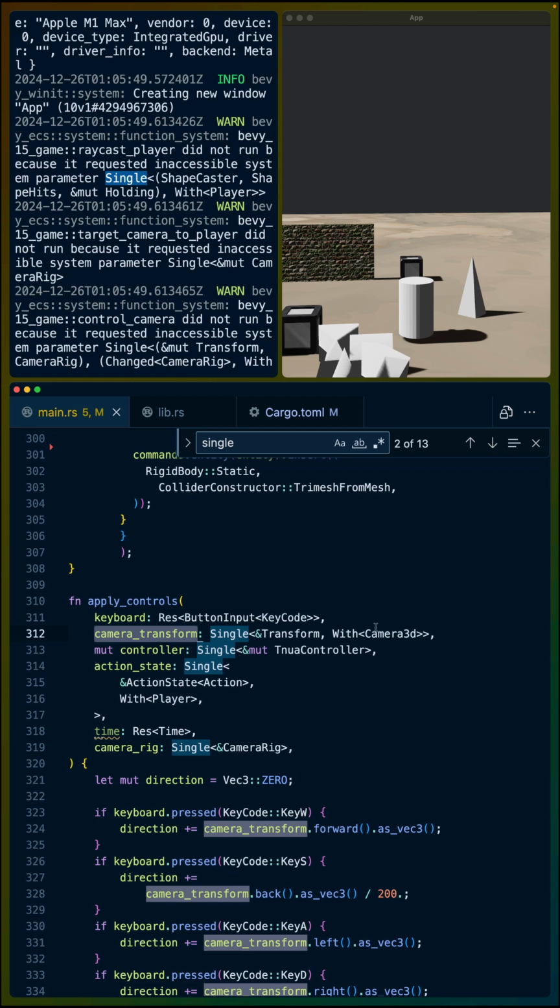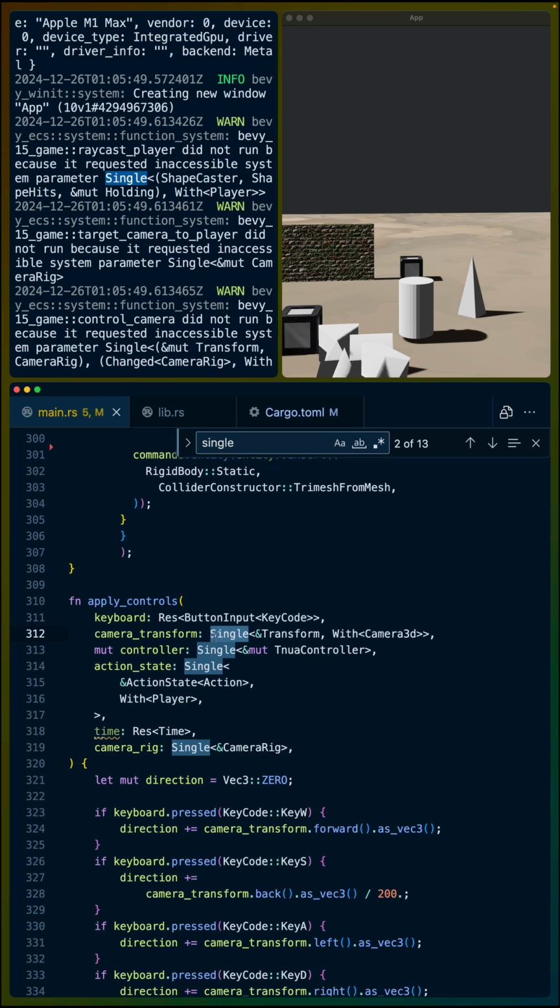It is looking for a camera transform, so a transform with a Camera3D. I only have one camera in the scene at any given time. I only have one player controller. I only have one set of actions that are coming from a player. I only have one camera rig and things like that. So that's what this single is doing for me.